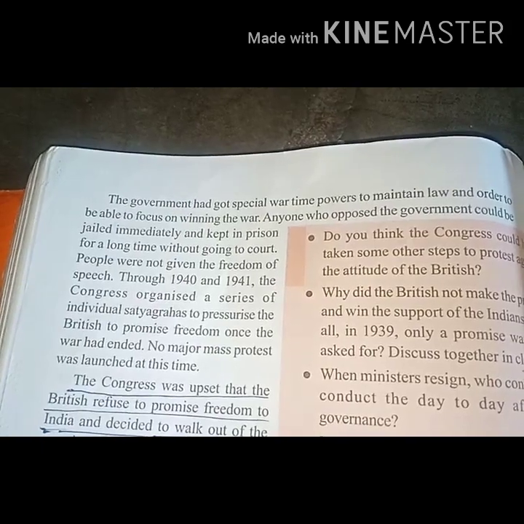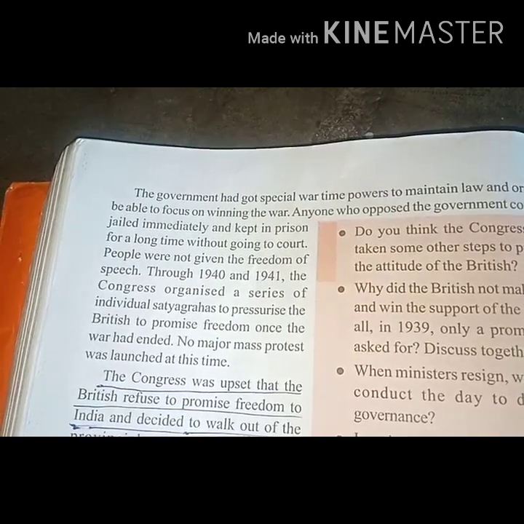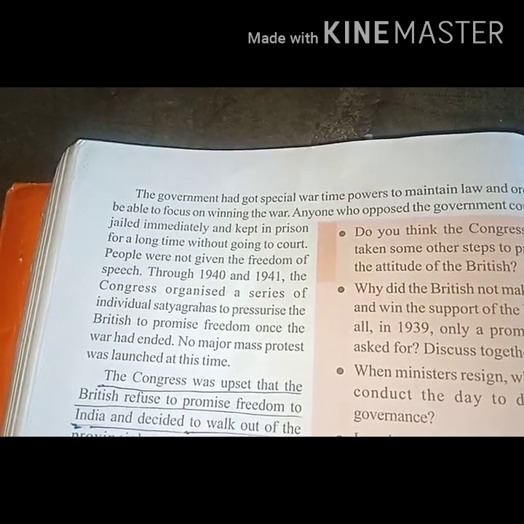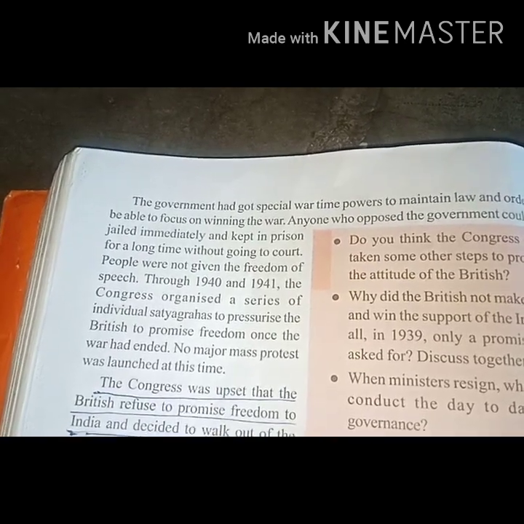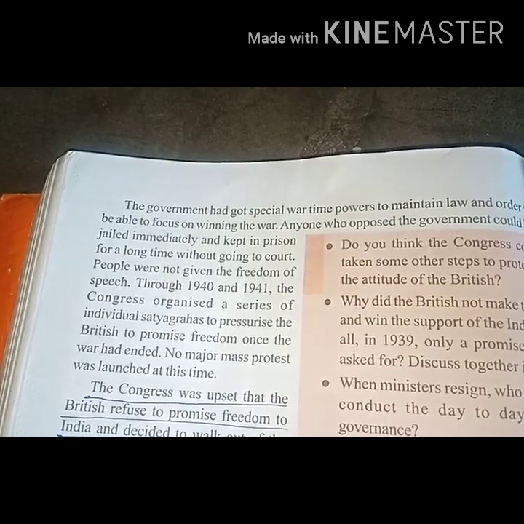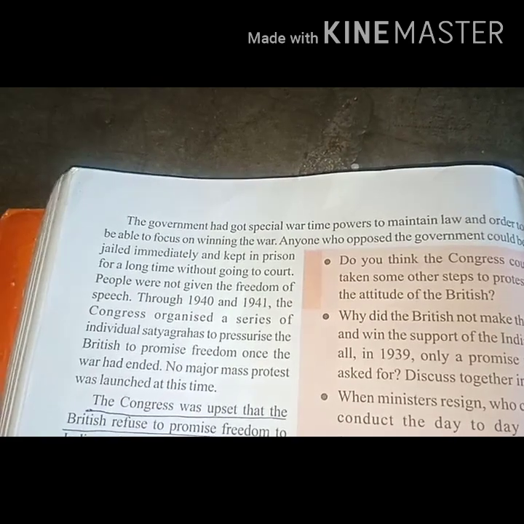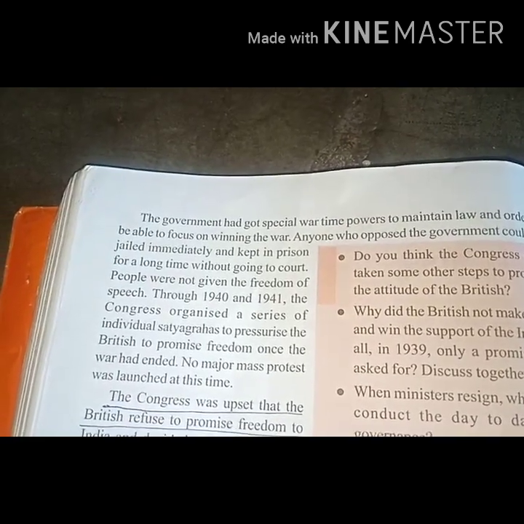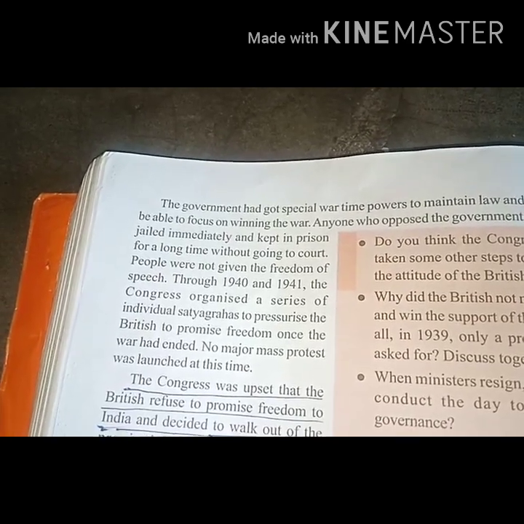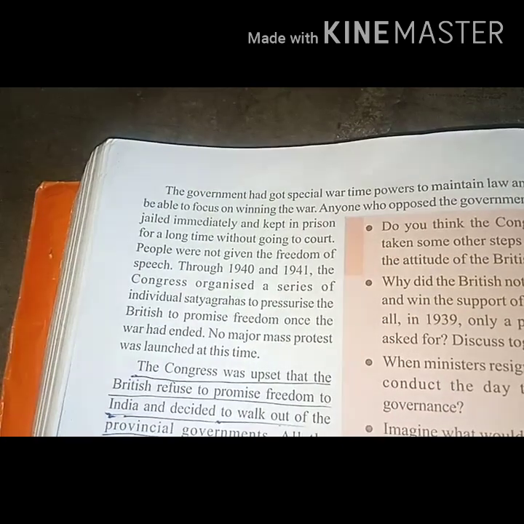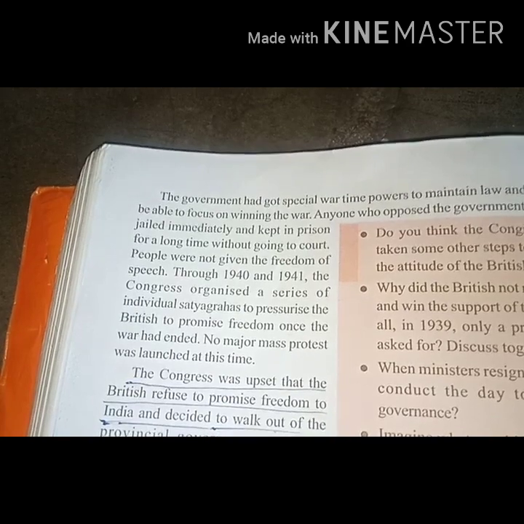Anyone who opposed the government could be jailed immediately and kept in prison for a long time without going to court. Children, have you understood? Anyone who was doing activities opposing the government could be put in jail immediately, and without being taken to court they could be kept in jail for a long time. People were not given freedom of speech.